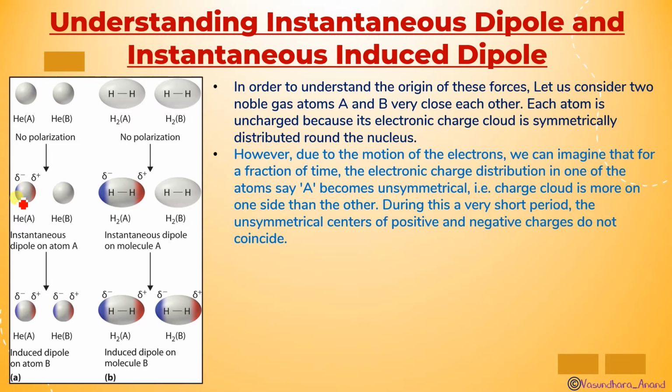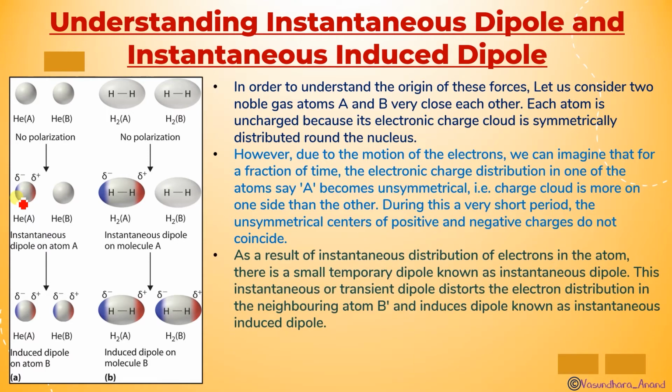One side it is positive, another side it is negative, and it is just a fraction of time. So as a result of instantaneous distribution of electrons in an atom, a small temporary dipole occurs, and that is called instantaneous dipole.